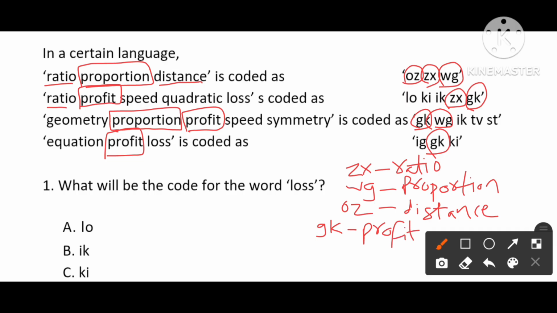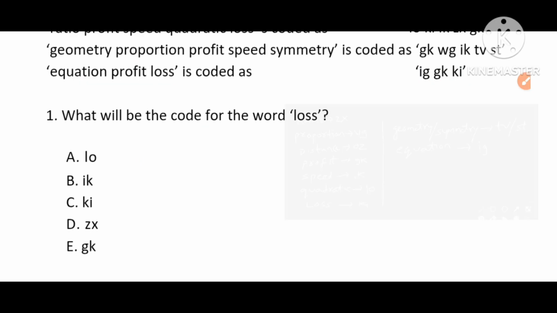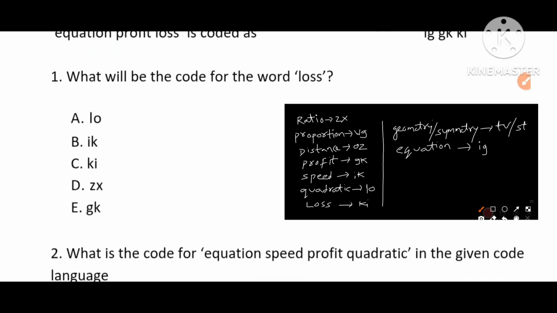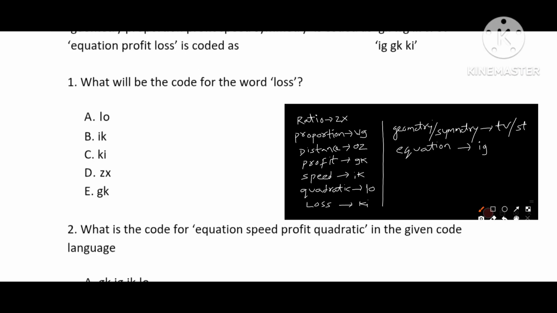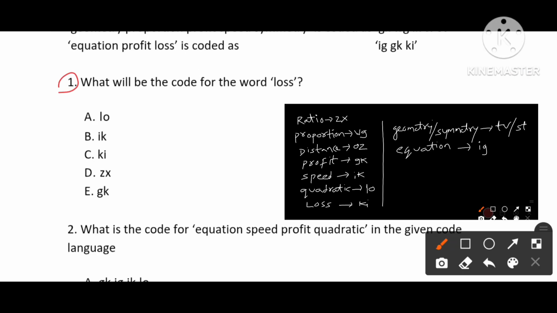Okay, this is how we need to find all the codes. So these are the codes we got. Now we are going to deal with our questions. First question, what is the code for the word loss? The code we got is KI. So option C is our answer.